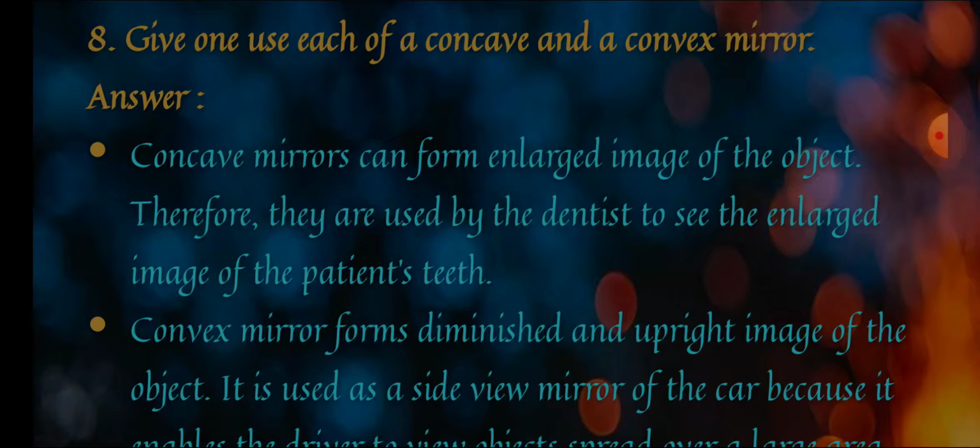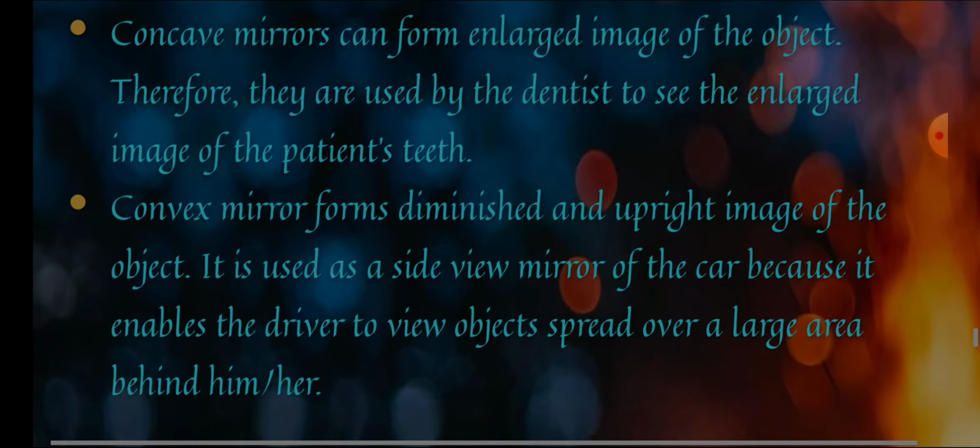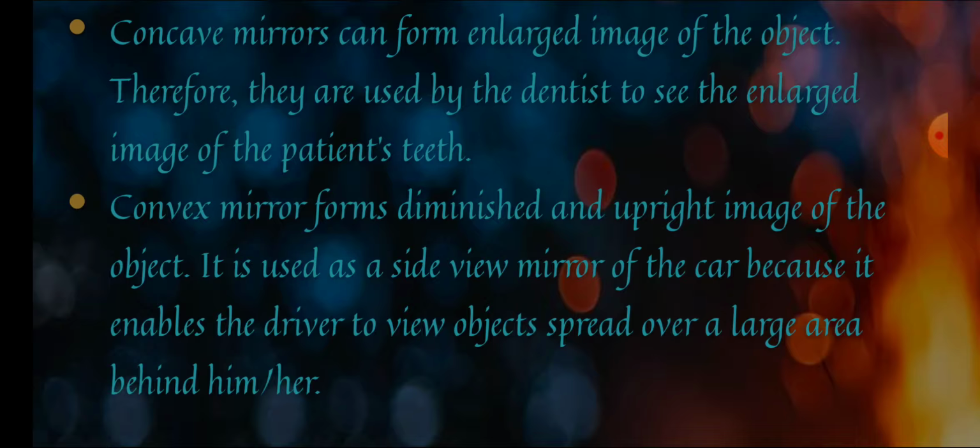Now I am going to remind you about convex mirror. So convex mirror is used mainly in three places. The first one is as a rear view mirror of your car or your vehicle. As it covers the maximum area and gives you a smaller image, you can judge perfectly while driving. That's why it is used as a rear view mirror.